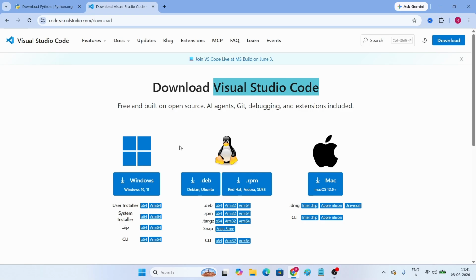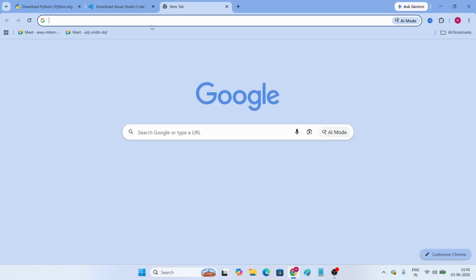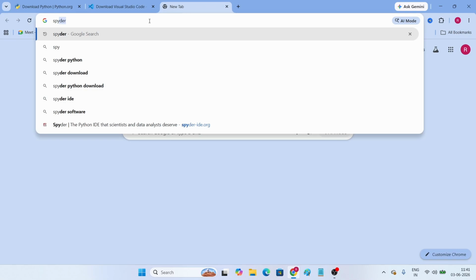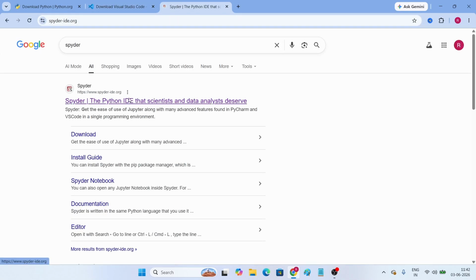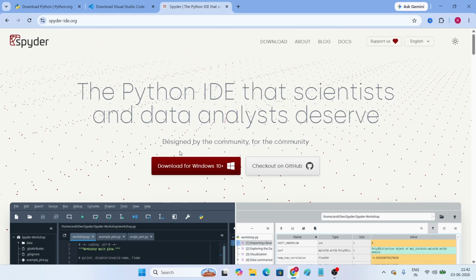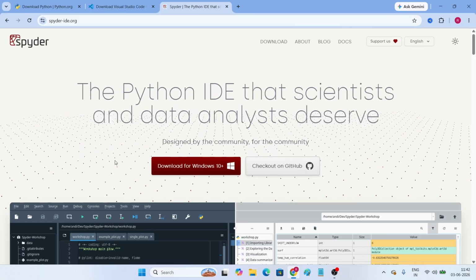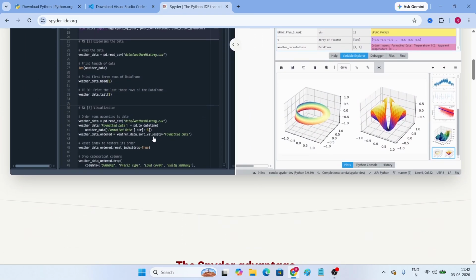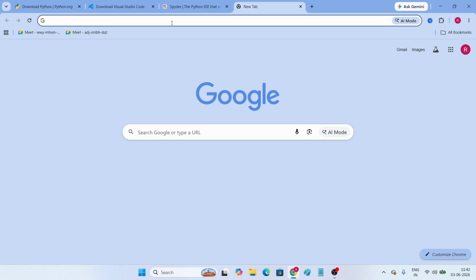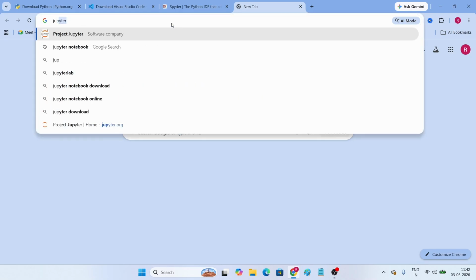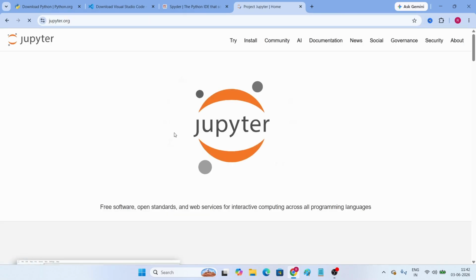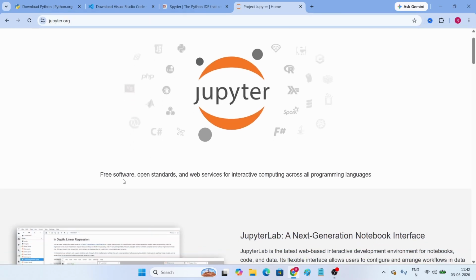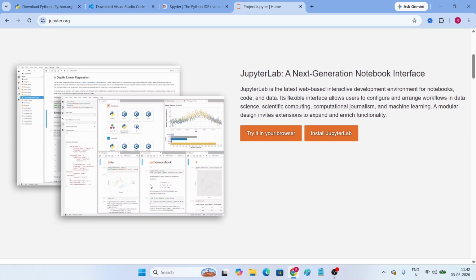This is recommended mainly for developers. And the people who are in analytics related to Python can go for Spyder. They can make use of the Spyder IDE, which is mainly for people in analytics, for good visualization and data science. Or we can make use of Jupyter Notebook, by which we can also write Python code, and this is also good for visualization.